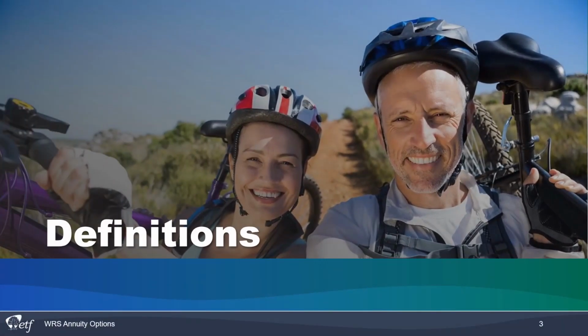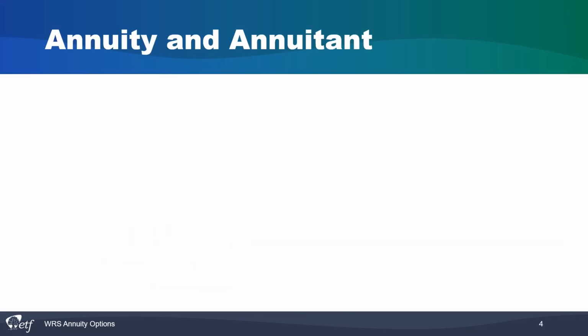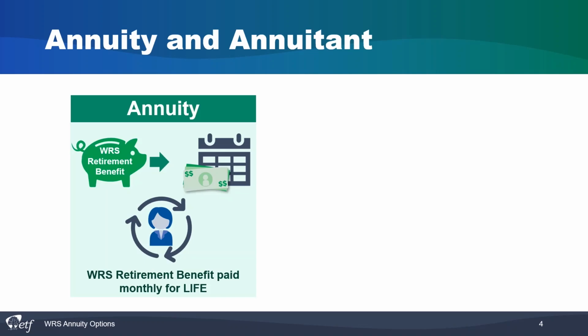Let's take a look at some of the definitions you need to know to understand the WRS annuity payment options. Let's look at what annuity and annuitant mean. An annuity is a benefit paid monthly for life. That's what this presentation is all about, the different options that you have to receive a WRS annuity.